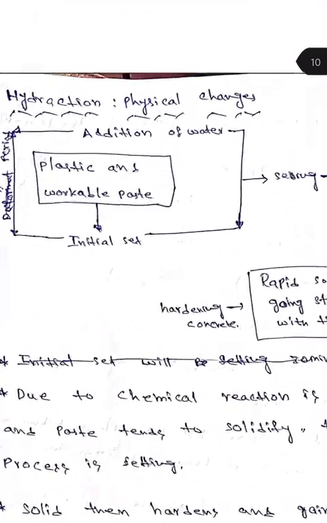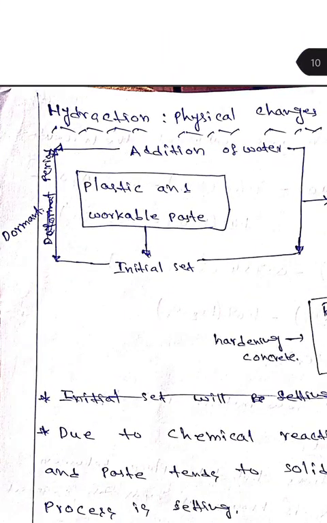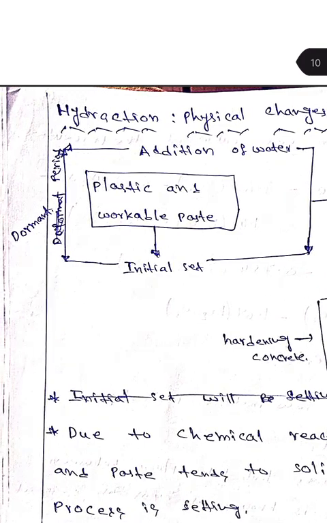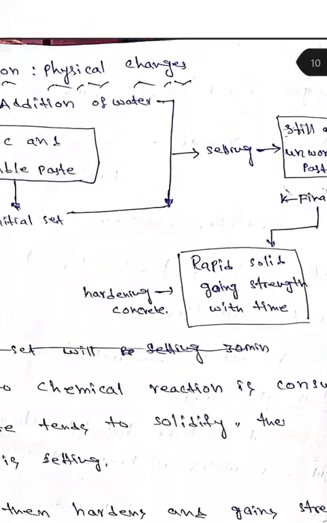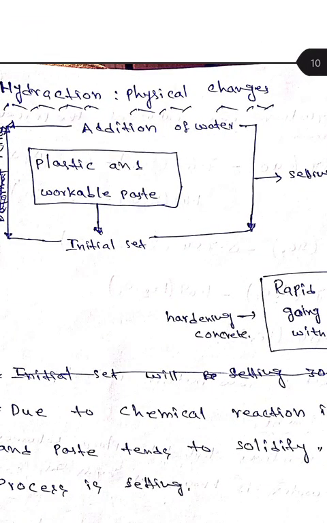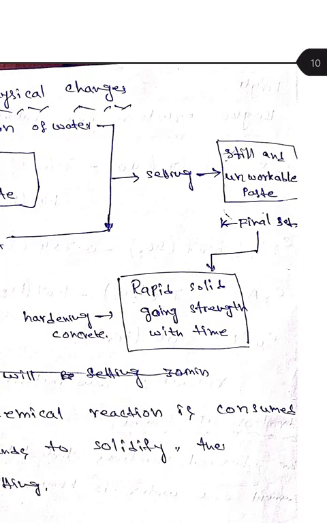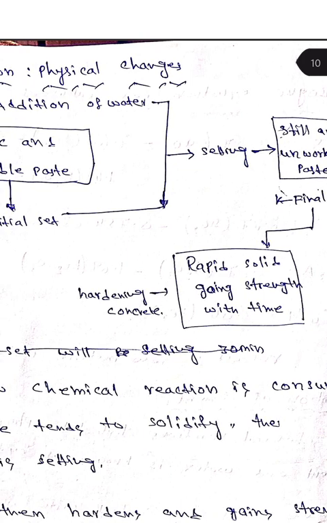How does hydration of concrete physically take place? You observe a chart. Here we observe the chart. Observe the addition of water: the plastic paste is the dominant stage. When water is added to the concrete cement at the initial setting time, it goes to the final setting time. Then it rapidly hardens. With this, hydration will take time.